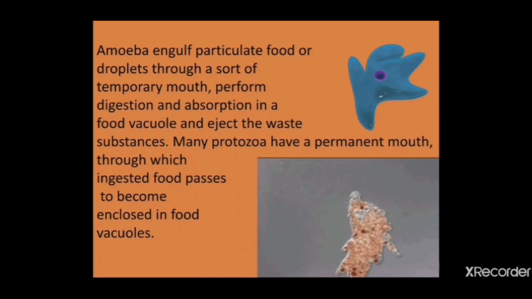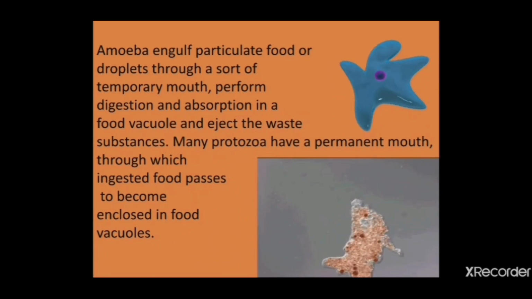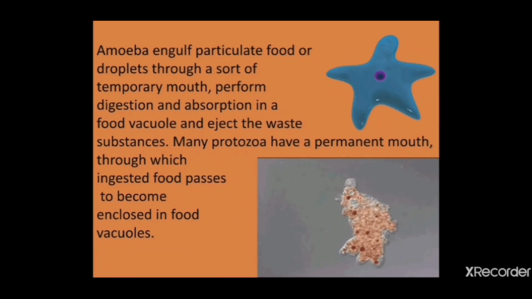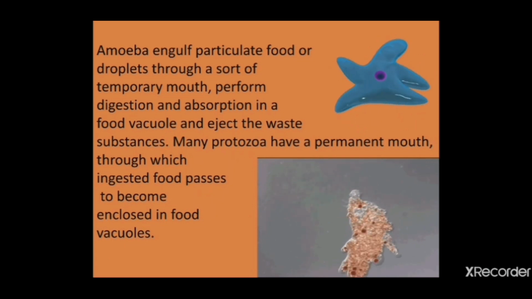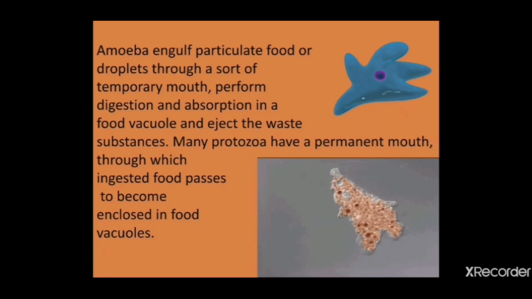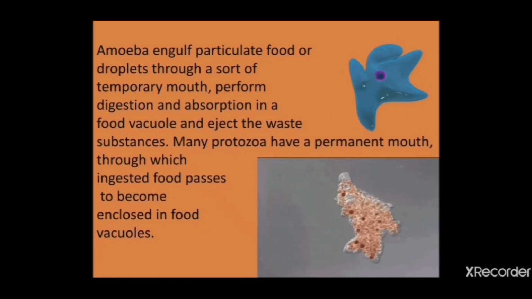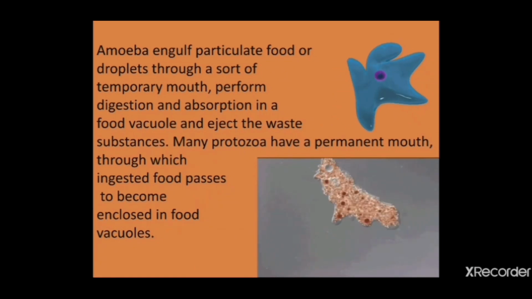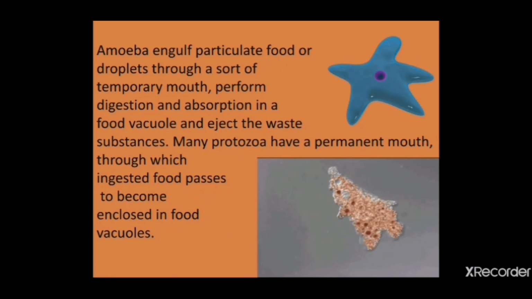They turn it into vacuoles, which are used to digest the food. As soon as the food is digested, the vacuole comes towards the margin of the body, attaches to it, and expels the undigested and excretory matter.